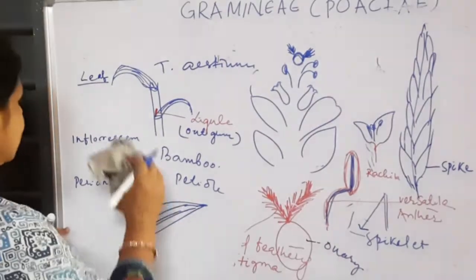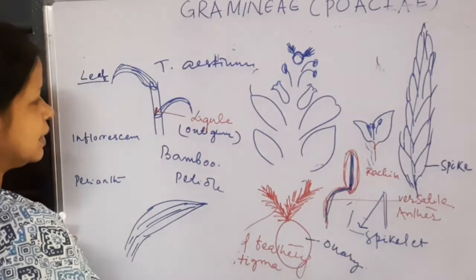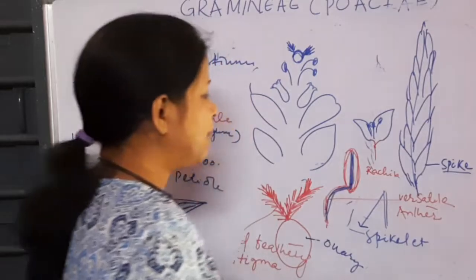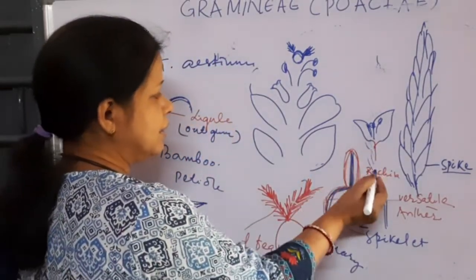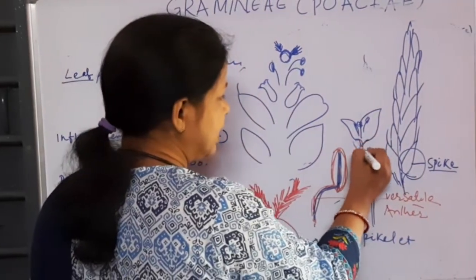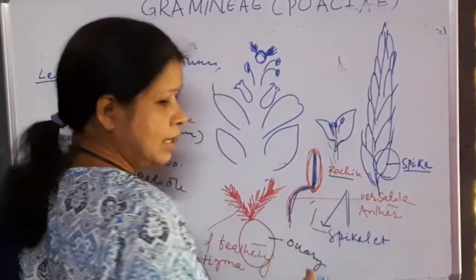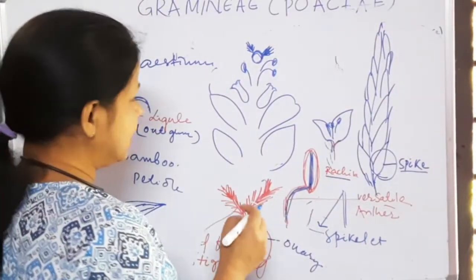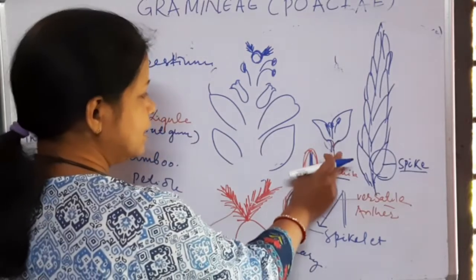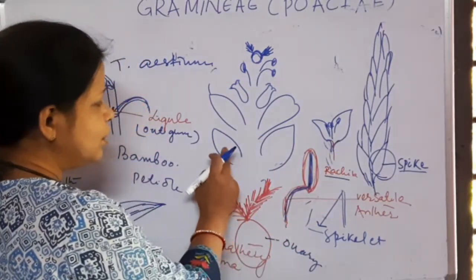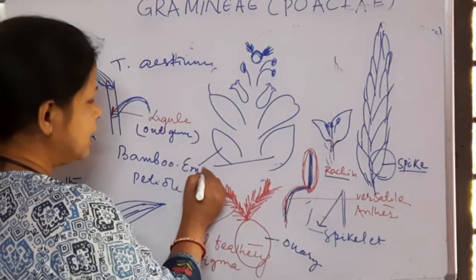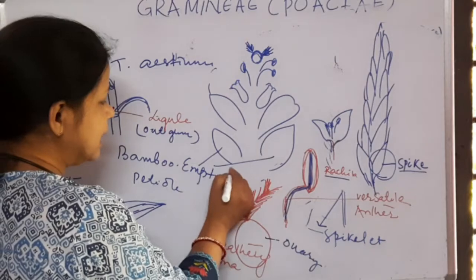And next, inflorescence. Inflorescence is spike, and the spike consists of spikelets, the individual floret is known as spikelet. This spikelet has a very small or minute axis attached to the stalk, that is known as rachilla. Each spikelet consists of two empty glumes. These are the two empty glumes or sterile glumes.